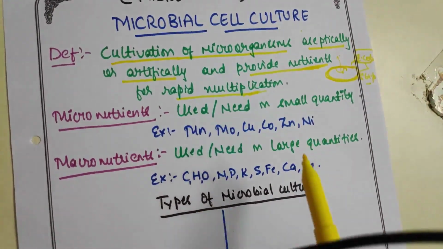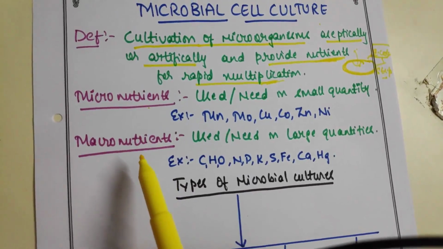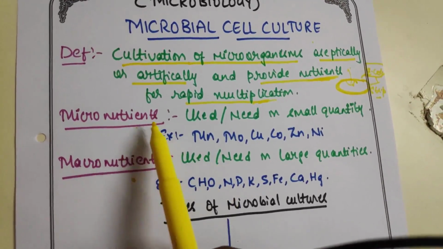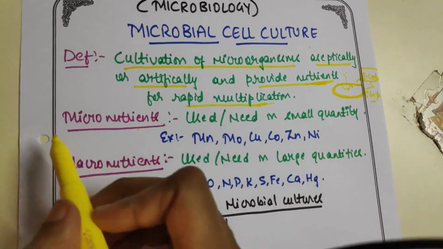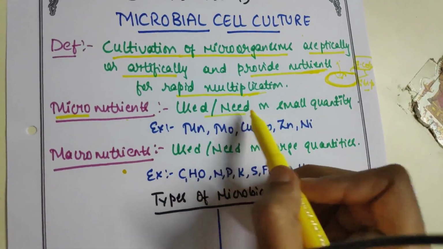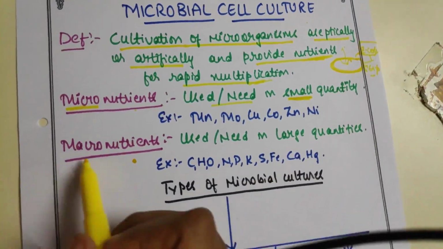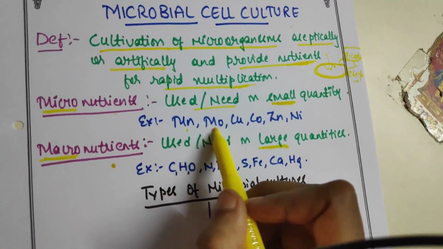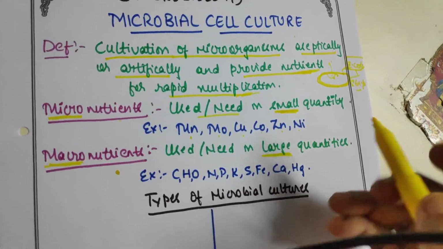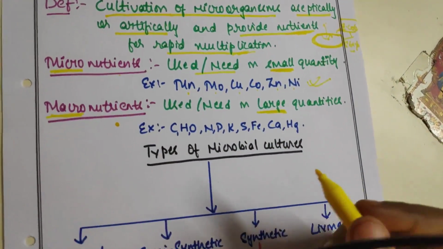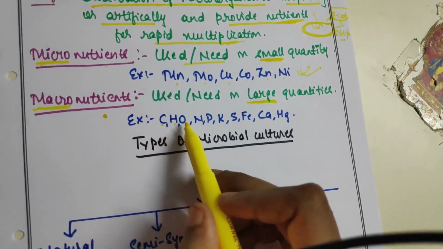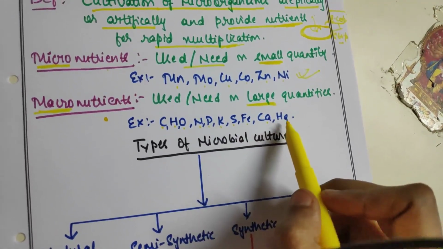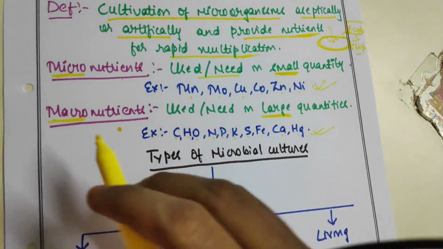So what are the nutrients that we'll add? We can add micronutrients or macronutrients depending upon the necessity of the microorganism. Micronutrients, as the name suggests, micro, are needed in small quantities. Macro, as the name suggests, are used in large quantities. Magnesium, molybdenum, copper, cobalt, zinc and nickel are examples of micronutrients. Carbon, hydrogen, oxygen, nitrogen, phosphorus, potassium, sulfur, iron, calcium, mercury are examples of macronutrients.